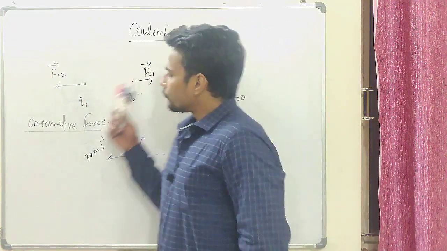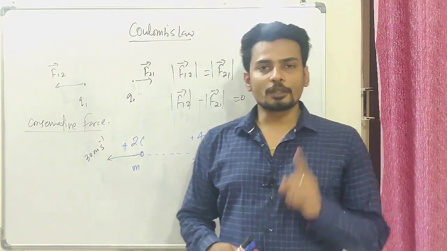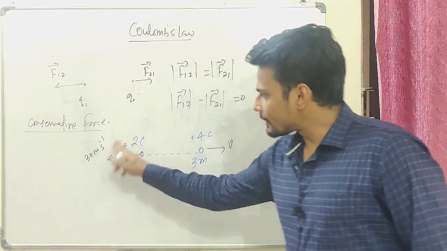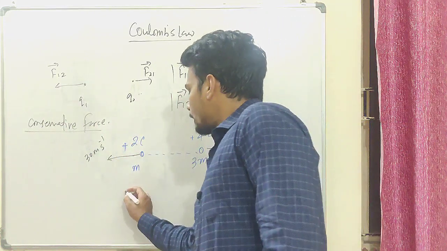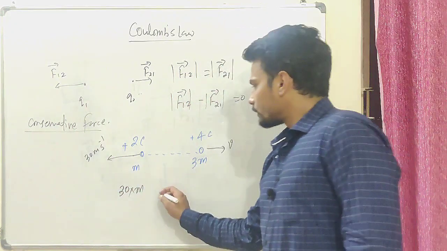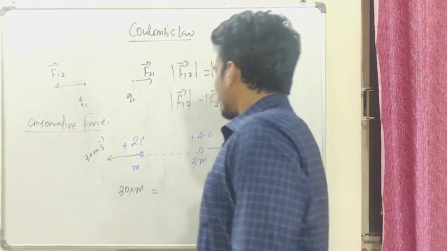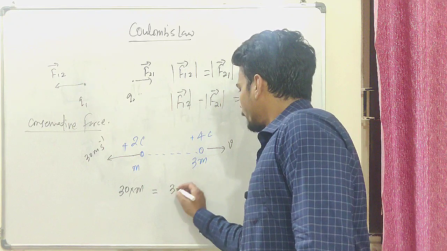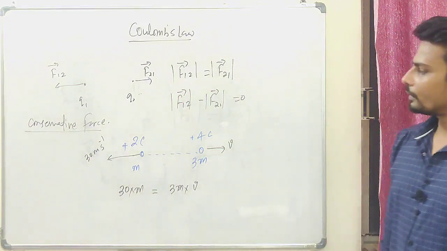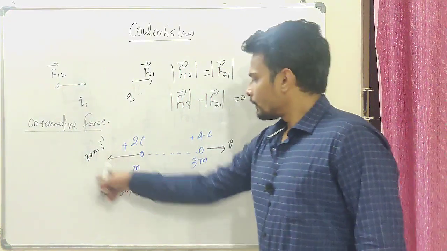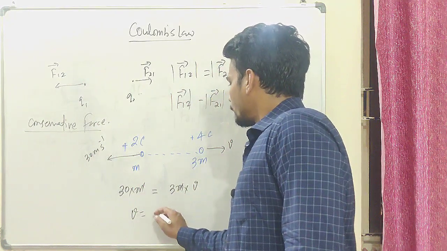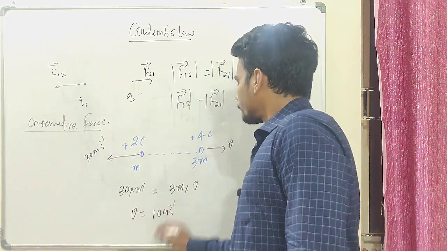As we know, the electrostatic force is a conservative force. It means the momentum should be conserved. So the initial momentum of this two-body system, when I'm leaving them, is how much? 30 times m. That should equal the final momentum. For this body it should be 3m times some velocity v. So mass into velocity, and this v will be 10 meters per second.